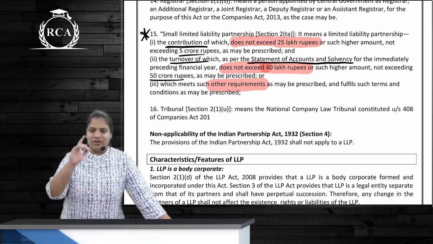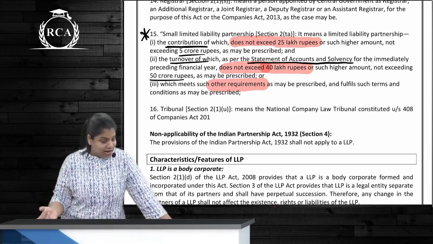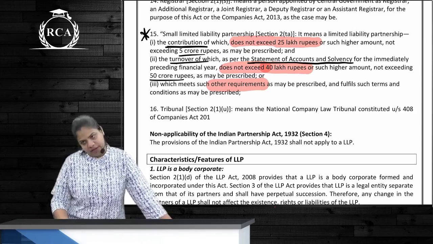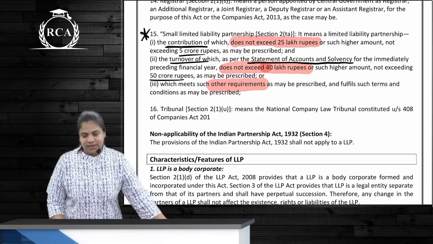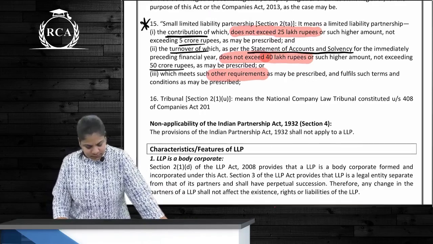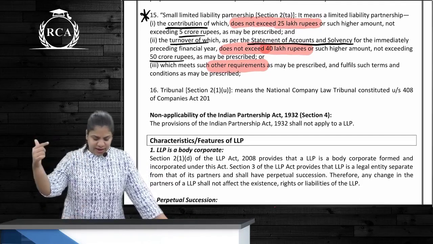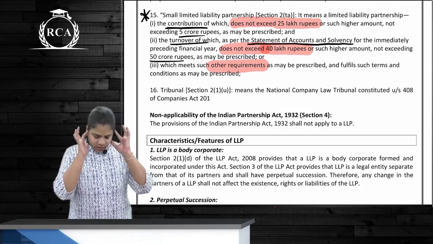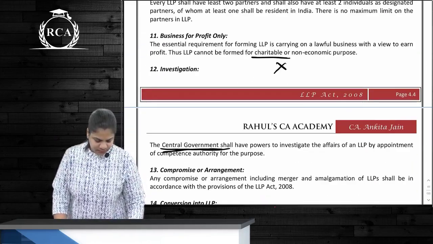So contribution not exceeding 25 lakhs or such higher amount as may be prescribed but not exceeding 5 crores. And for turnover how much? Not exceeding 40 lakhs or higher as may be prescribed, not exceeding 50 crores, correct? So see, 25 lakhs, 40 lakhs, 5 crores, 50 crores and any other requirement, correct? Okay, characteristics, features of LLP. ये हो गया सब.